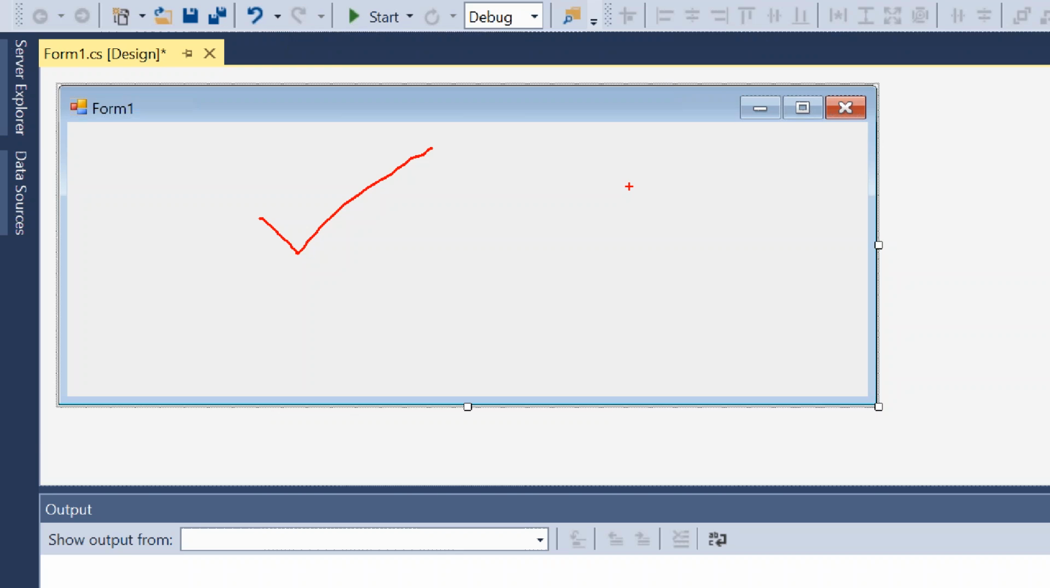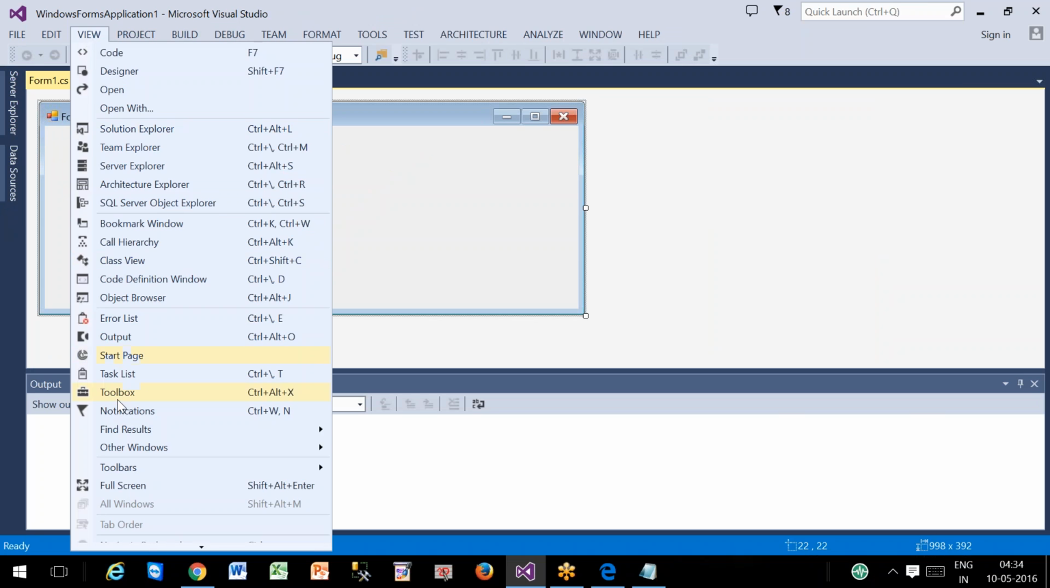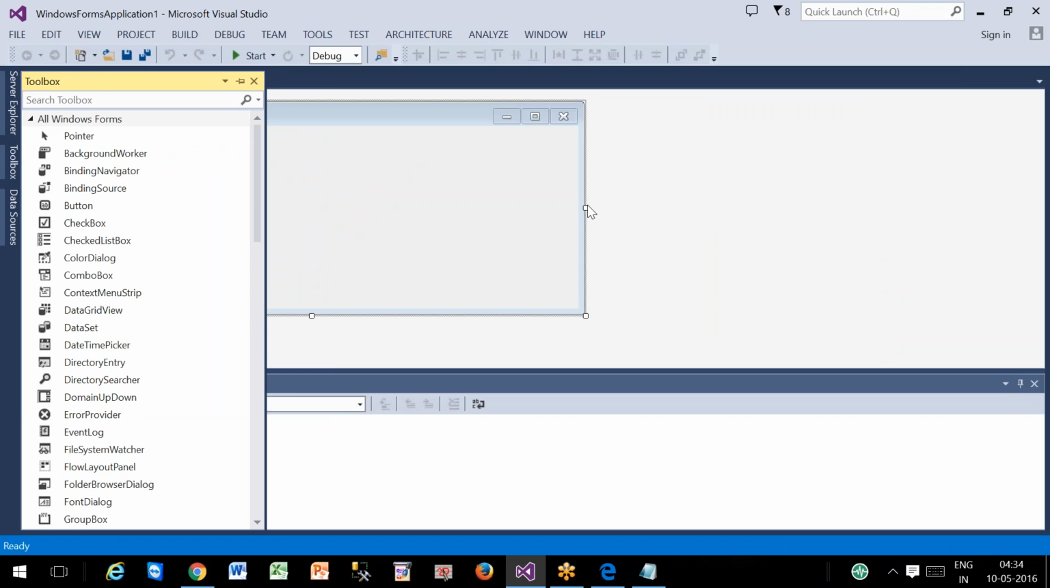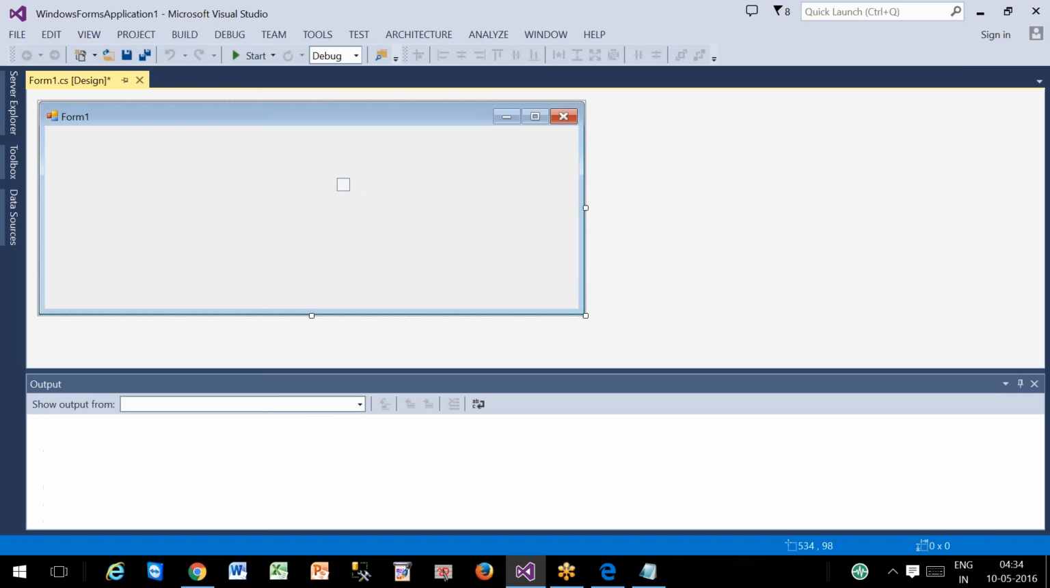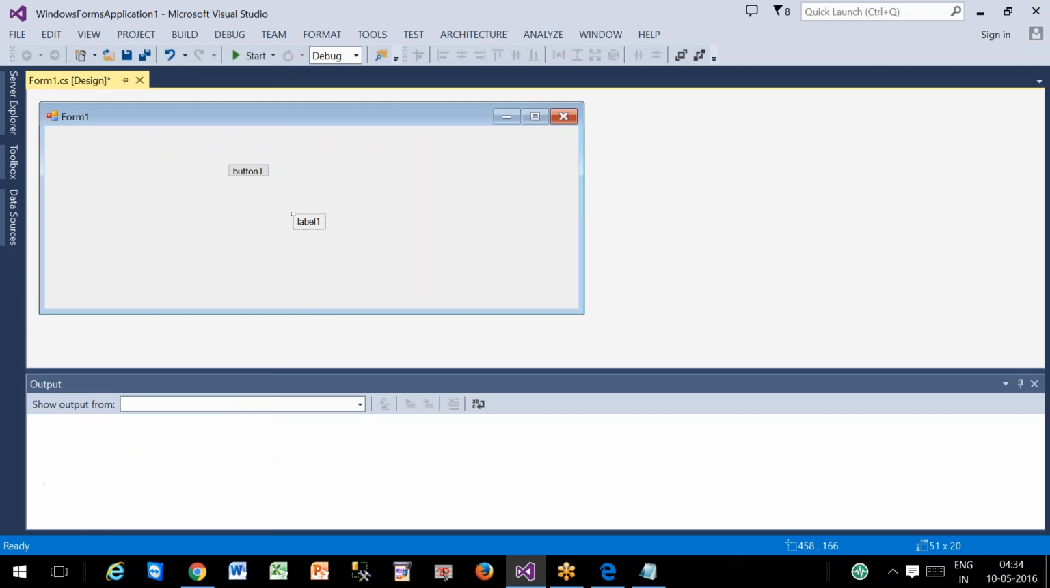That name is Windows Form, that you can decorate according to your requirement with the help of controls. So here you can see there are various controls you have. Let's say I drag and drop a control called button, and I drag and drop a control called label, and here I have written some code. I'm decorating according to our requirement.